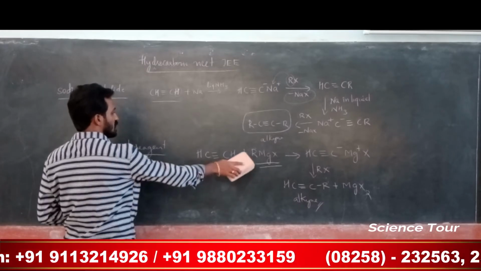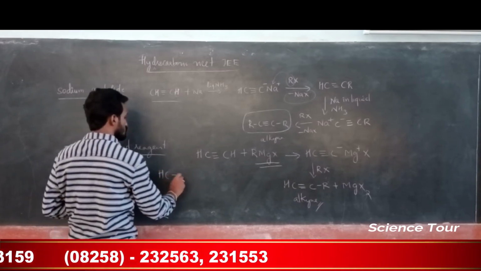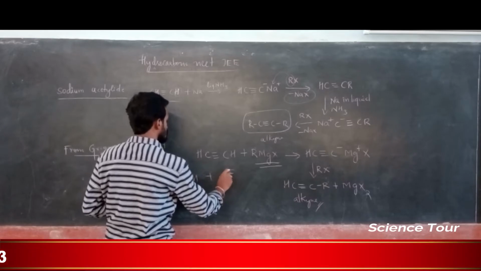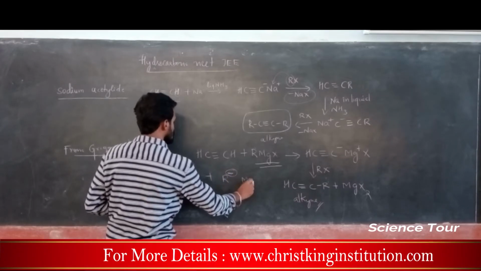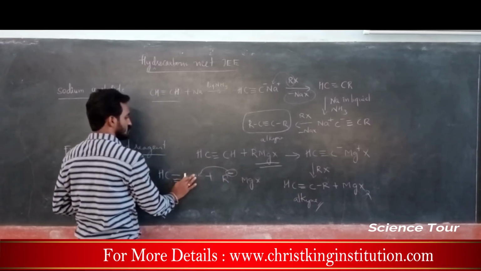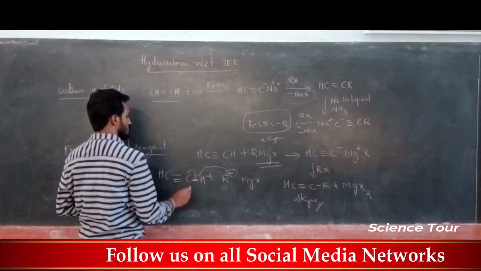So how does this reaction take place, can anyone tell? For example, I will show you this one. In this one, R is negative, my dear students, and the metal, MgX, is positive. So this bond goes and attacks this particular hydrogen, this bond breaks and comes out like this.